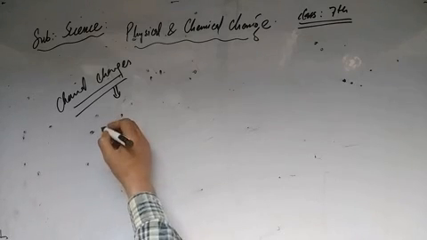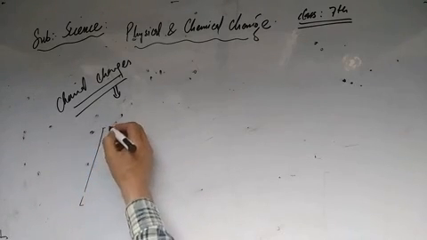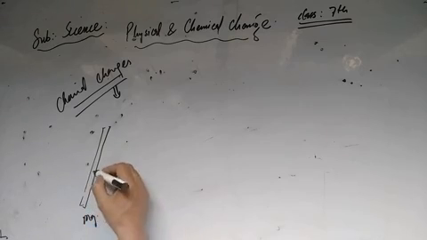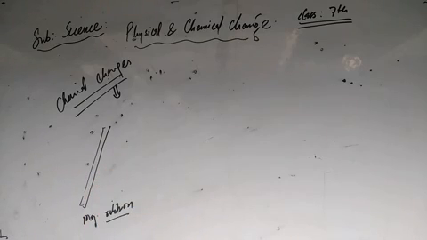If you are provided a magnesium ribbon, magnesium is a metal.